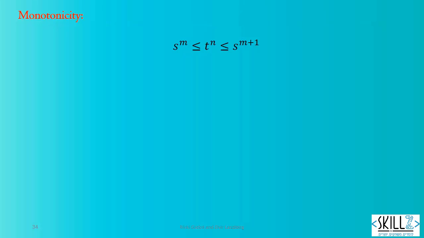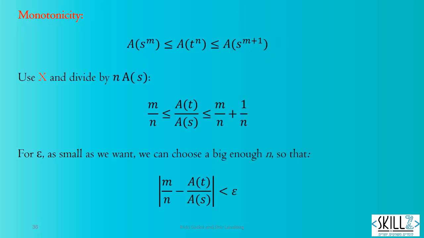Using the monotonicity of A, if the left term is no bigger than the middle term, and the middle term is no bigger than the right term, then we can show that. And go on like the previous slides, and conclude that m divided by n can be as close as we want to A of t divided by A of s. Pause and make sure that the math comes out all right.